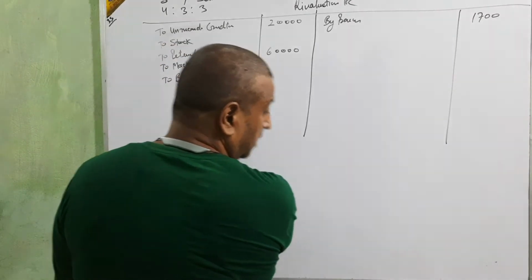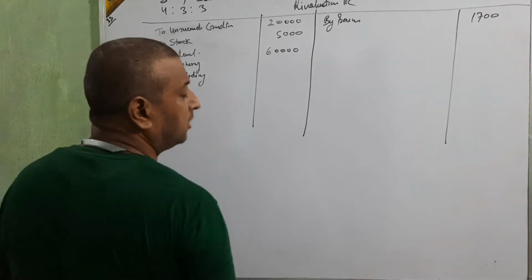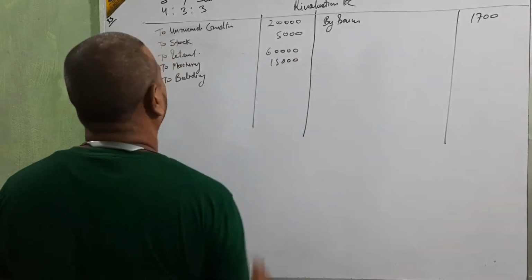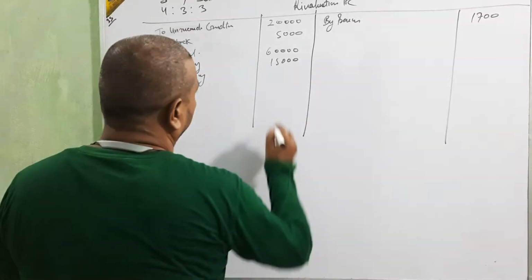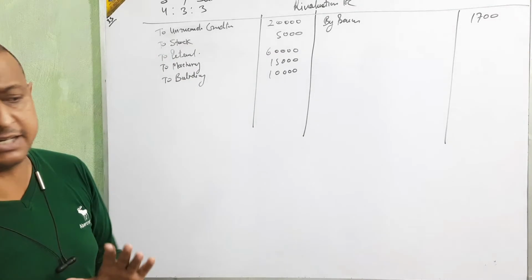Stock value 1 lakh, 5% is 5,000. Machinery value 3 lakh, 5% is 15,000. Building value 2 lakh, 5% is 10,000. Okay beta, clear? I think this is very clear.